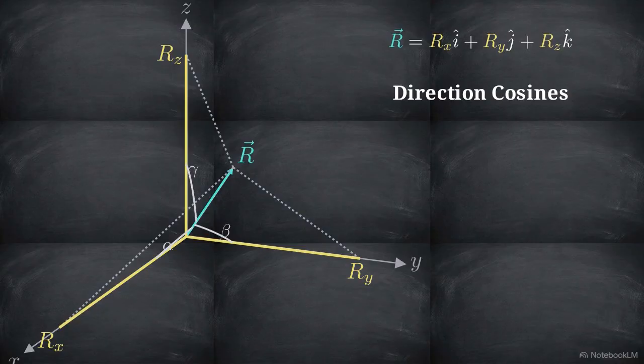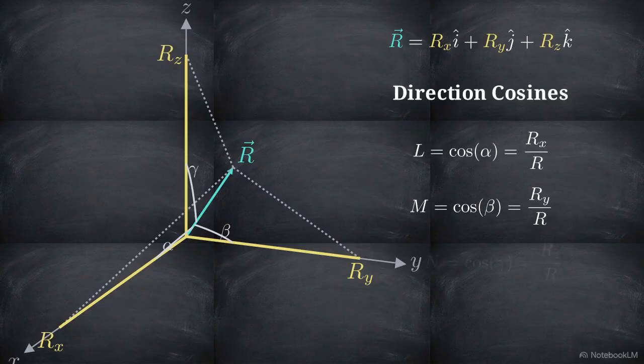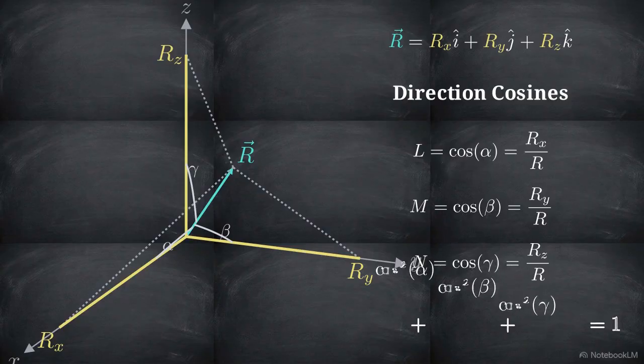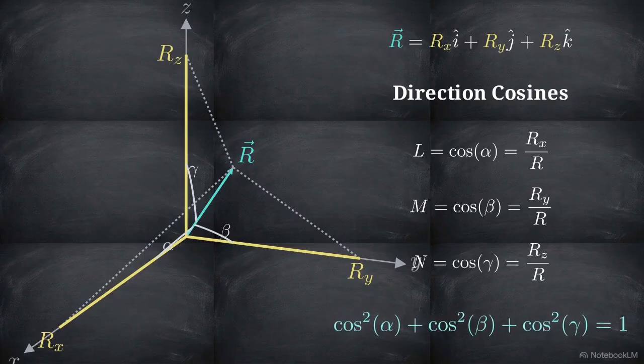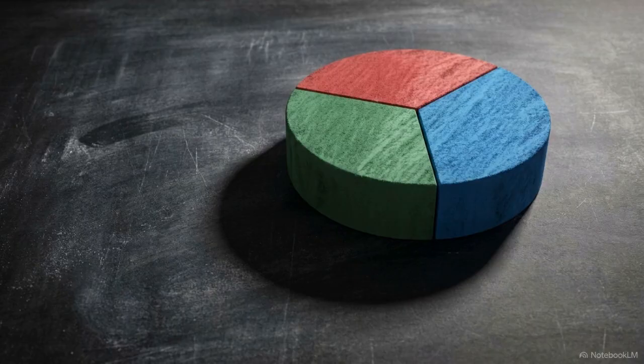We measure 3 angles connecting the vector to each axis: alpha from the x-axis, beta from the y-axis, and gamma from the z-axis. Taking the cosine of each angle isolates the exact fractional magnitude operating exclusively along that specific axis. Squaring and adding these direction cosines locks into a single Pythagorean identity. Cosine squared alpha plus cosine squared beta plus cosine squared gamma perfectly equals 1. This identity guarantees these 3 orthogonal components capture exactly 100% of the vector's magnitude. No information is lost and no directional data overlaps.